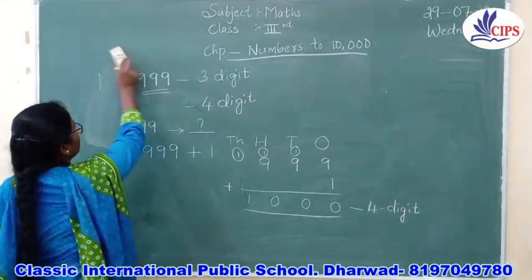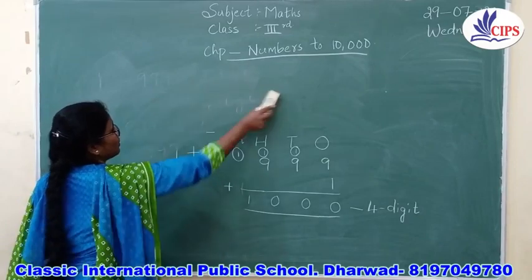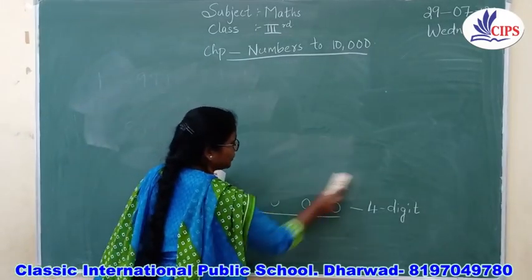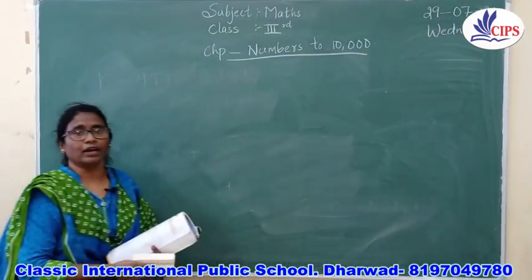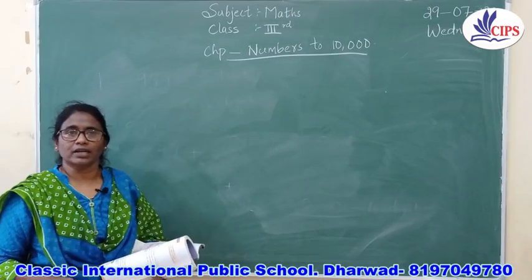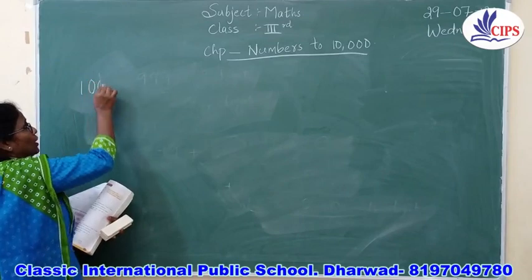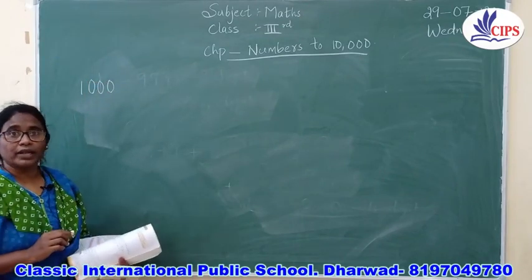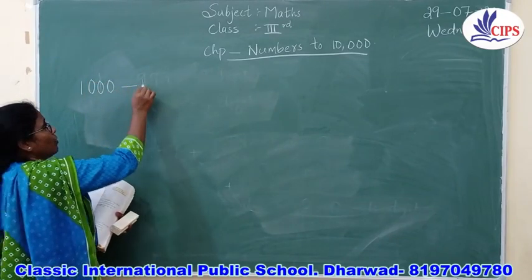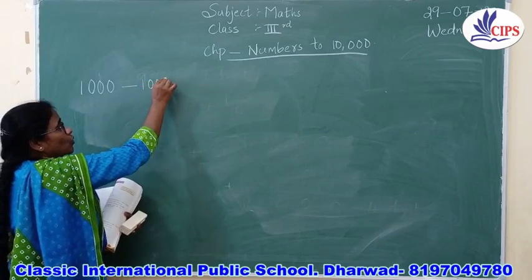Let me tell you how you are going to write the numbers. Yes, children, you have studied about the numbers, and now I have told you the number 1000. So what will be the next number? It will be 1001.